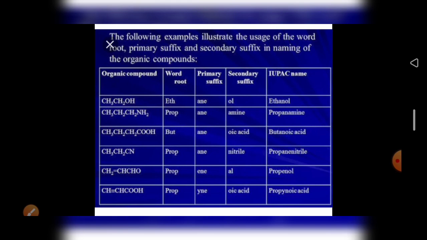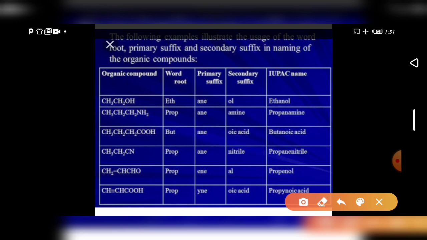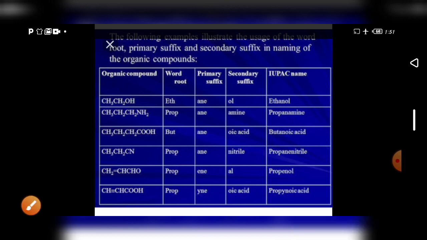The following example illustrates the usage of word root, primary suffix and secondary suffix in the naming of organic compounds. Here they have given only the formula: CH3, CH2, OH. How many carbons? 1, 2, so two carbons are present. So the root word is eth.